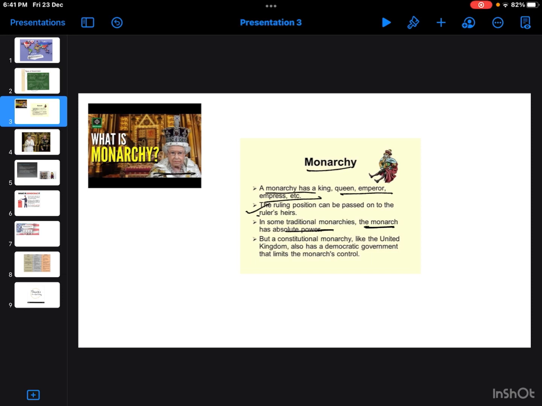You can see the image. You can see Queen Elizabeth. Monarchy is nothing but different country follows different type of government. As I said, we follow democracy in India here. So 200 years ago, everyone used to follow this monarchy rule. Means a particular king used to rule a particular territory. राजा वाला सिस्टम यहाँ पर राजा वाला सिस्टम होता था. यहाँ कोई क्वीन और किंग, मोस्टली king used to rule.